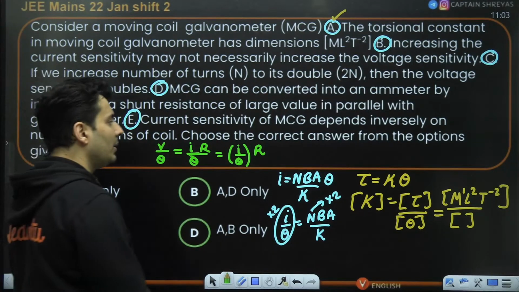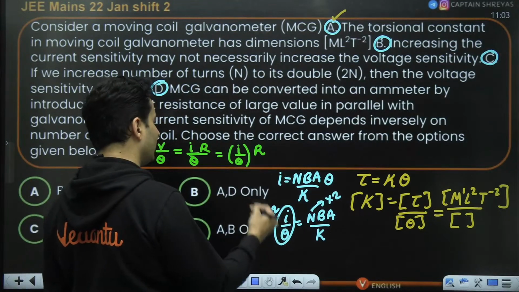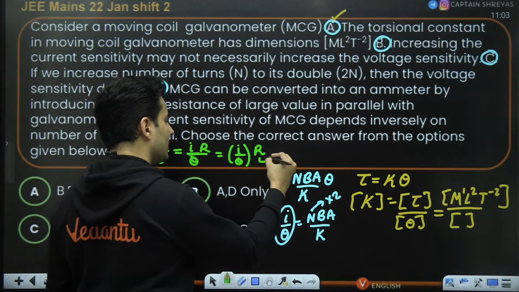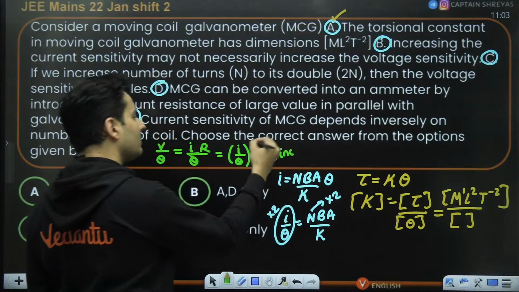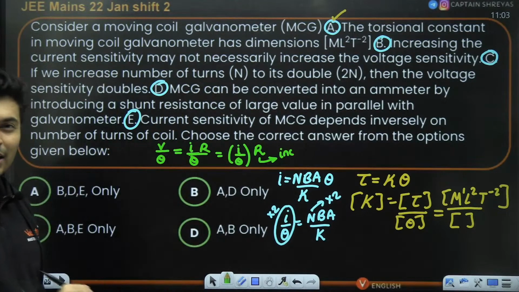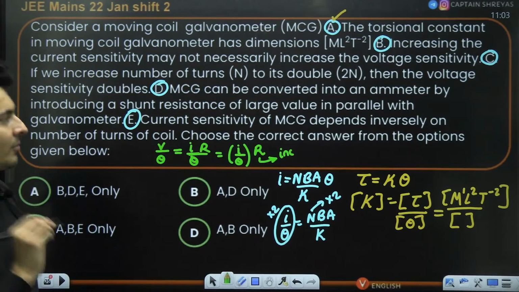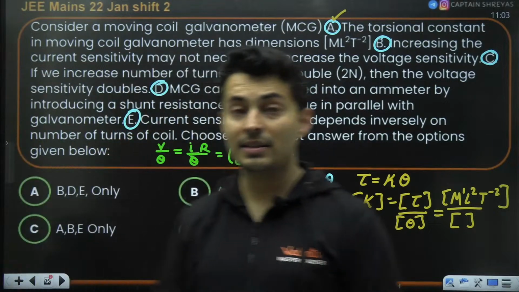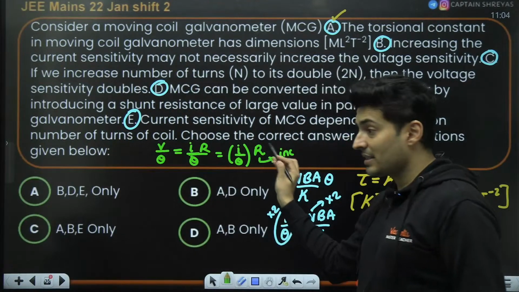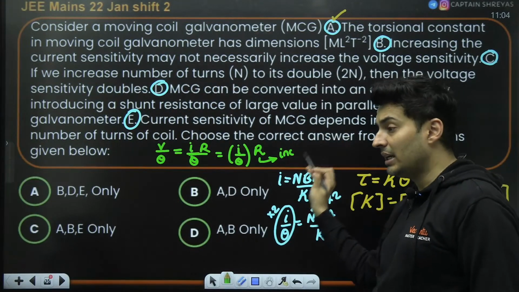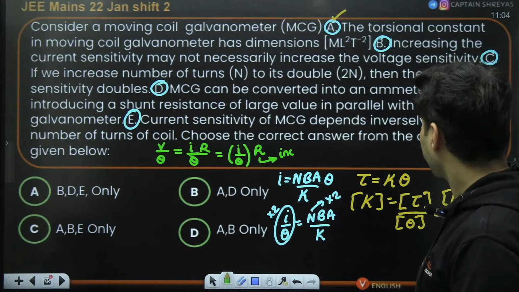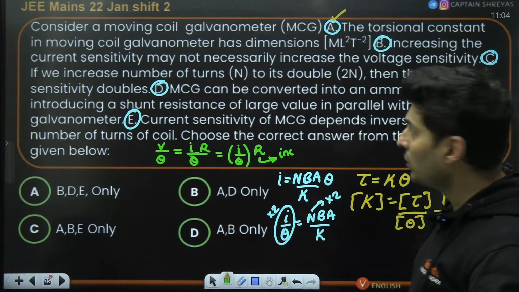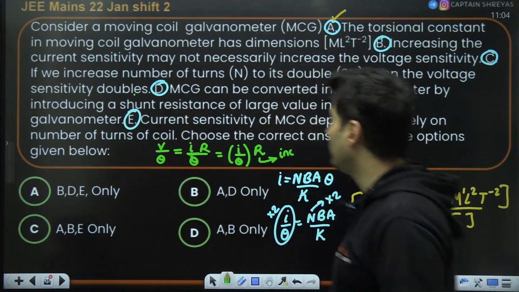Oh, there is another problem. The moment I increase the number of turns, this resistance will also increase. So technically, we can't really say whether the resistance, if it increases many times, might be more than a factor of 2. So it is wrong to say that voltage sensitivity will double.